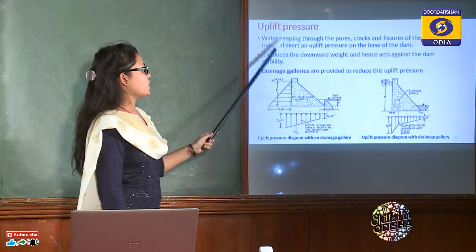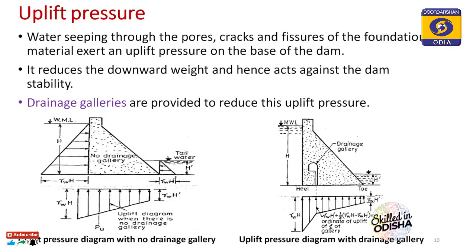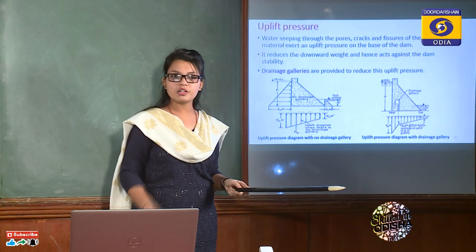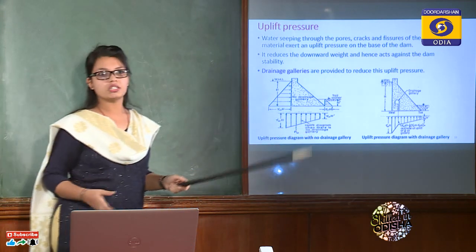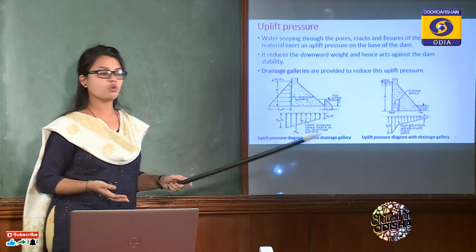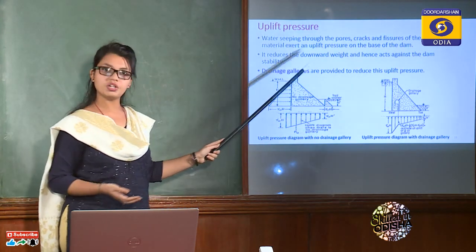Then come to uplift pressure. I was just talking about this uplift pressure while discussing the drainage gallery. This uplift pressure acts in the upward direction due to the seepage water through the pores and cracks. So this will reduce the downward weight. It is acting against the stability of the dam, so we need to reduce it. There are many methods by which you can reduce it, but mostly we use drainage galleries to reduce the uplift pressure.